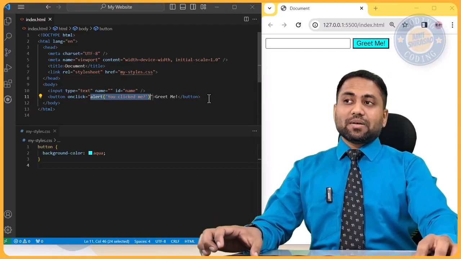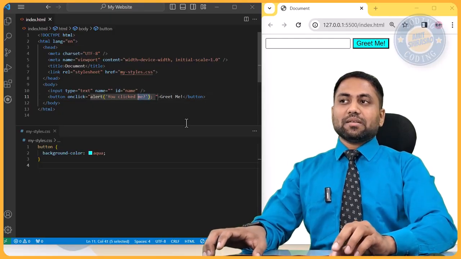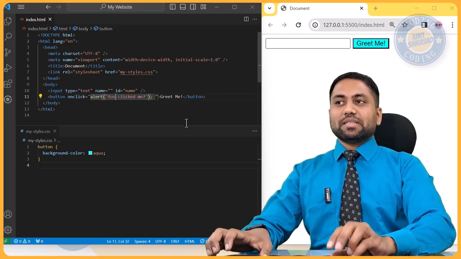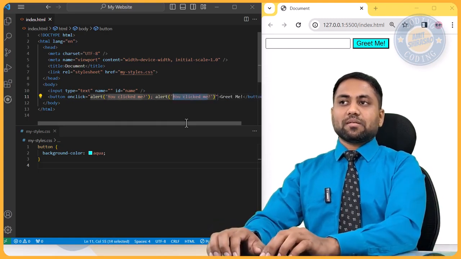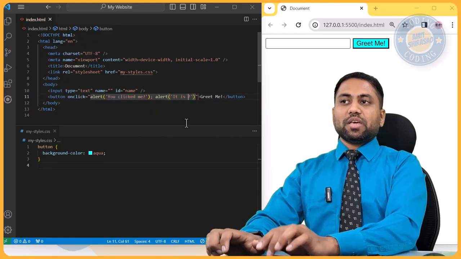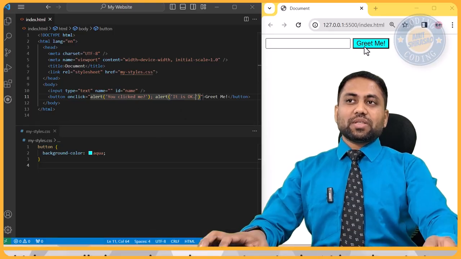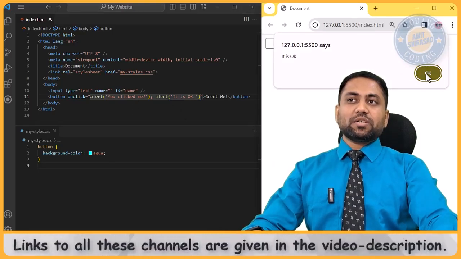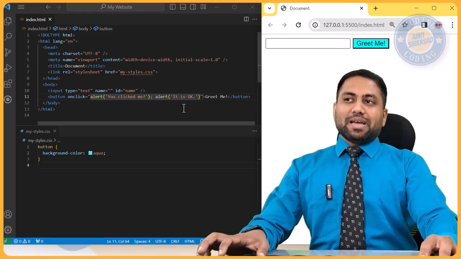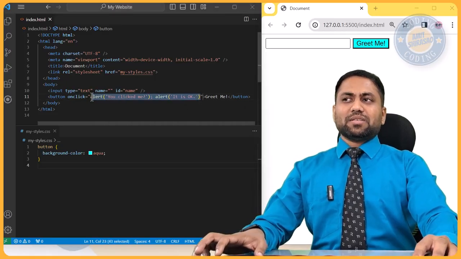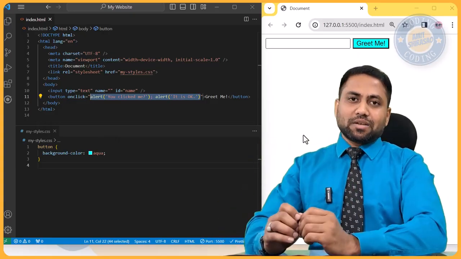Now let us say that I have to do a few more things. This is one alert, then I want to call another alert on the same button click. It is okay. Okay, so these are two alerts that I should have. So now when I click it, first I see you clicked me. When I say okay to this, I see another alert saying it is okay. Okay, so I cannot keep on writing into this line. If there is a lot of functionality that I have to perform on the click of this button, I cannot write it then and there itself. So inline